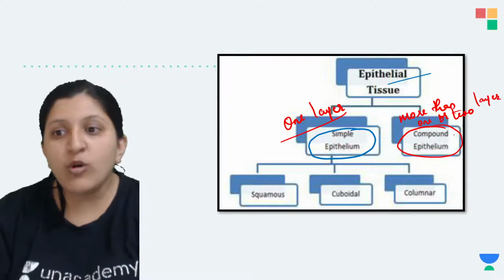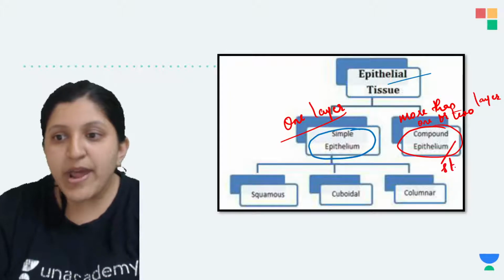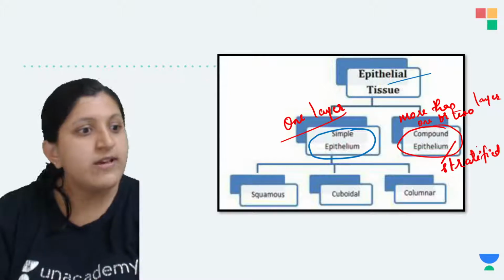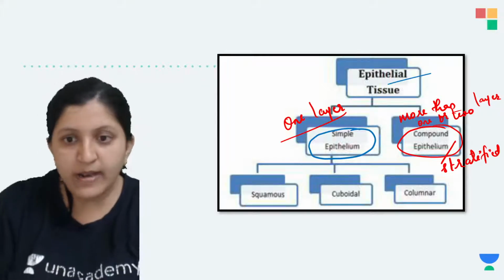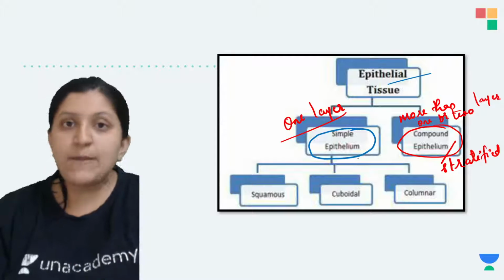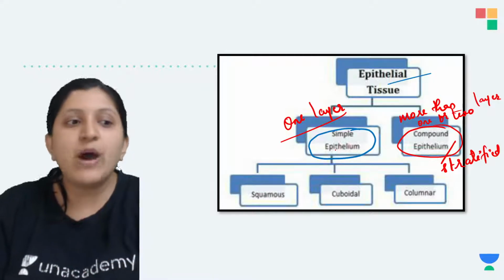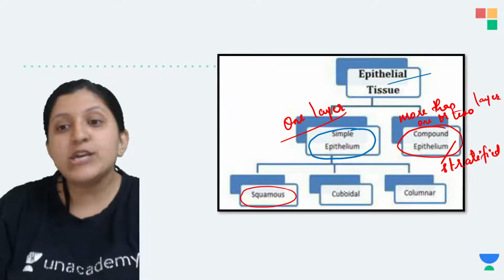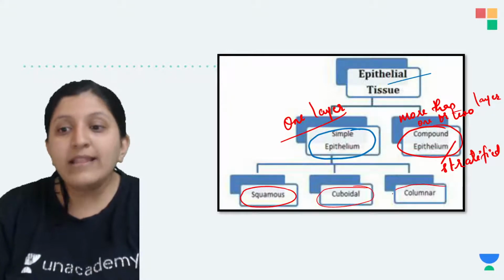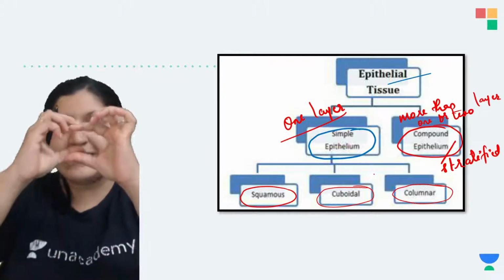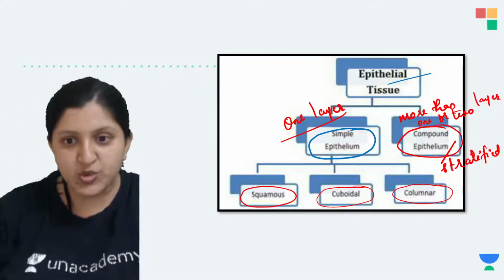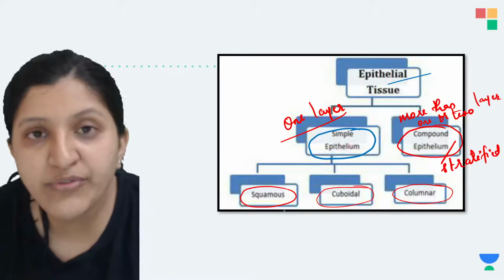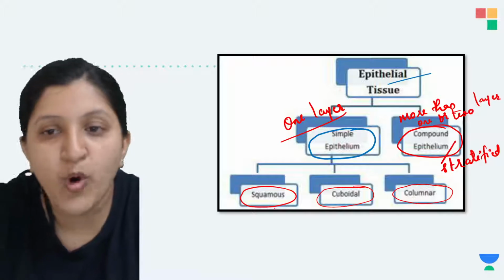So compound can also be called the stratified epithelium. Okay, so this can also be mentioned as a stratified epithelium. Now under simple, we will just discuss a single layer. There is a squamous epithelium, a cuboidal epithelium, and a columnar epithelium. That is just one layer of epithelial tissue placed on a basement membrane, and you can find squamous, cuboidal and columnar.